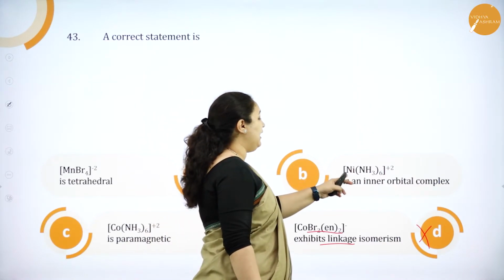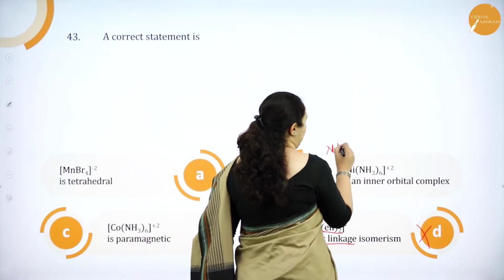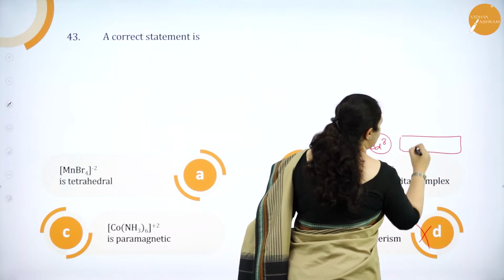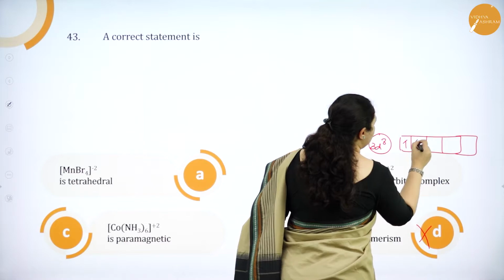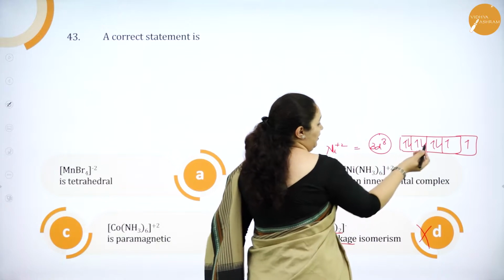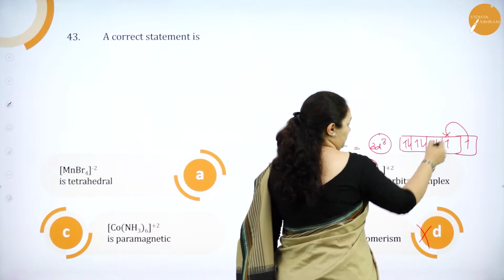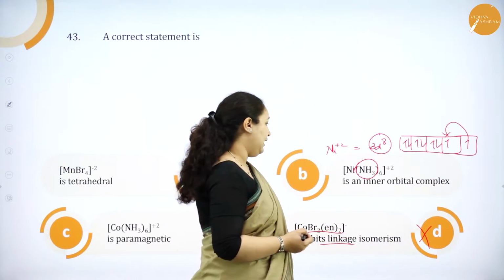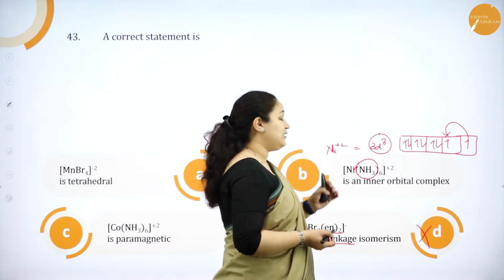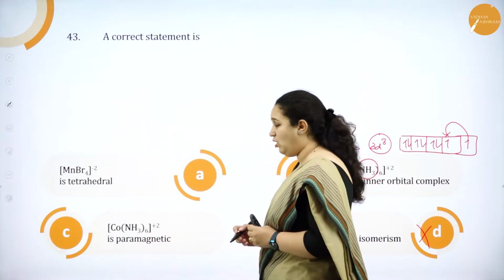Also, if you see Ni(NH3)6 2+ state, that means nickel is in plus 2 state, isn't it? And in plus 2 state, it has got 3d8 electrons. So if you observe here, 1, 2, 3, 4, 5, 6, 7, 8. So even if this is a strong ligand and if it comes and pairs up, then still it cannot form d2sp3 hybridization. Thus it is not an inner orbital complex, it should be an outer orbital complex. So this will be wrong.